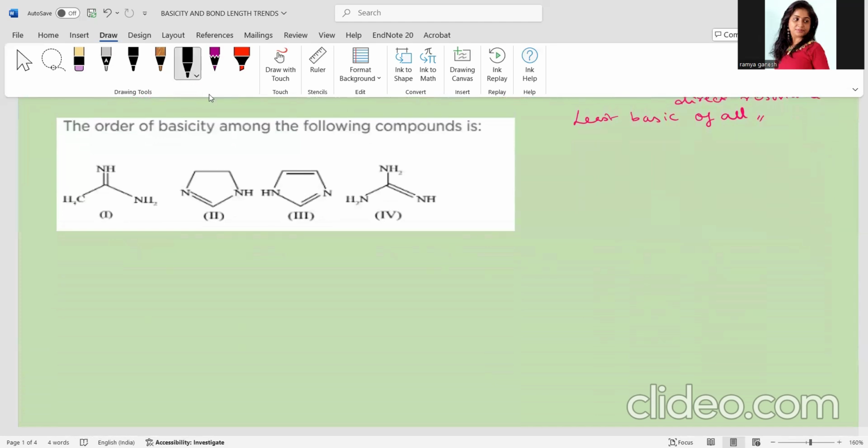Now comes a very interesting question again. So what did I tell you? Just use all the points that we have given and try putting them into the conceptualization. Let us look at the first one. What are we having here? CH3, NH2 and NH, correct? Am I correct, children?